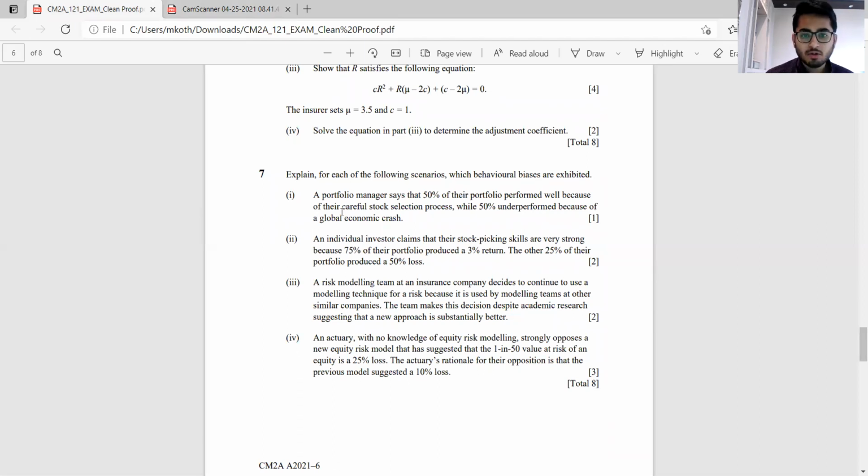Part 2 could be the isolation effect, wherein the investor is looking at the 75% of the portfolio which has produced a 3% return. But if you observe the overall picture, the other 25% has a significant loss, a 50% loss.